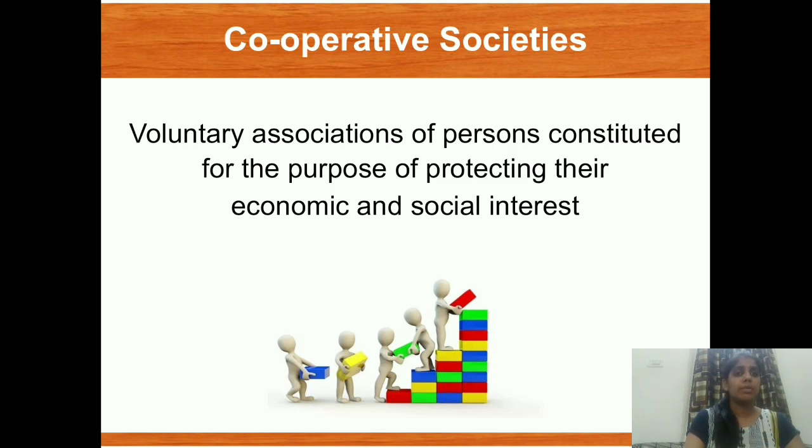When, voluntarily means willingly, many people join hands together or form an association for the purpose of protecting their economic and social interest. Means their motive is to protect the economic and social interest of the person. Then that type of association or organization is known as a cooperative society. It means they have mutually agreed that they will help and benefit each other, and they have voluntarily, out of their own will, made this type of society. So they will be doing some economic and social benefit for each other.